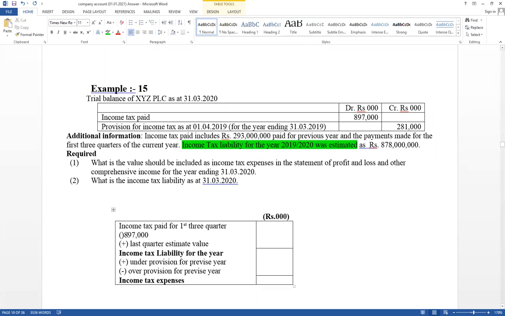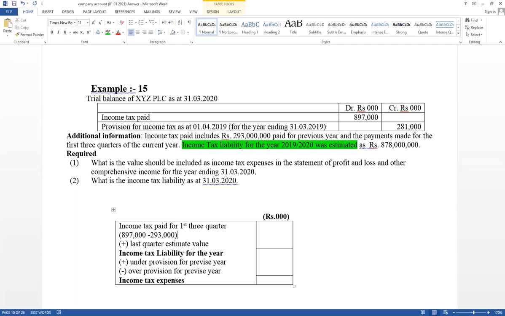Total paid amount equals 897,000. It is included. 293,000 was paid for the previous year. That value should be deducted. Then the first three quarter paid amounts can be recognized.